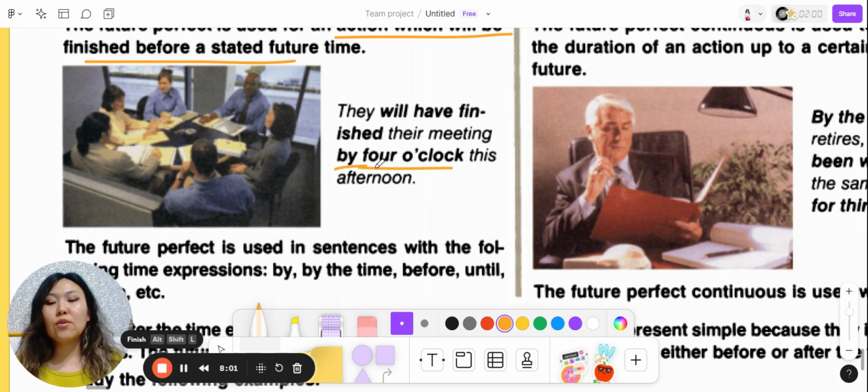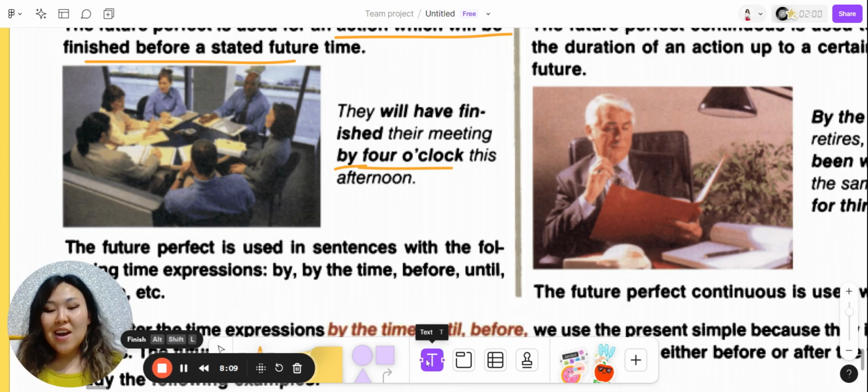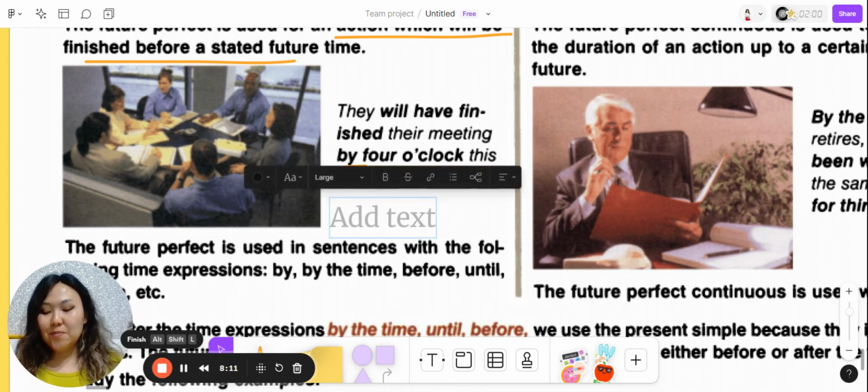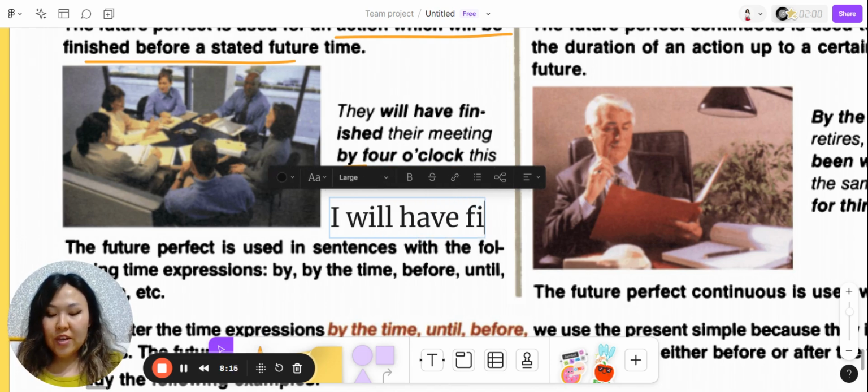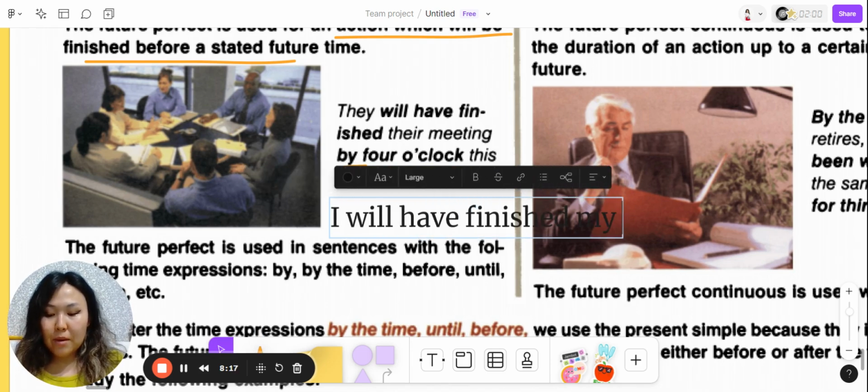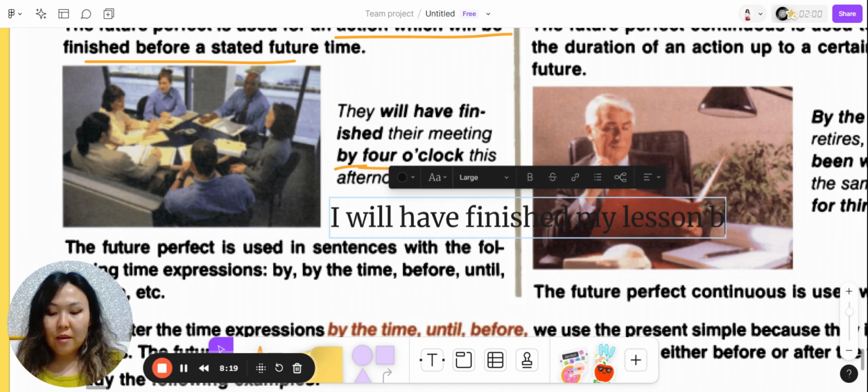This by 4 o'clock is really important. So we know that we will have this result by some certain time. I can make such an example as I will have finished my lesson by 5 o'clock.